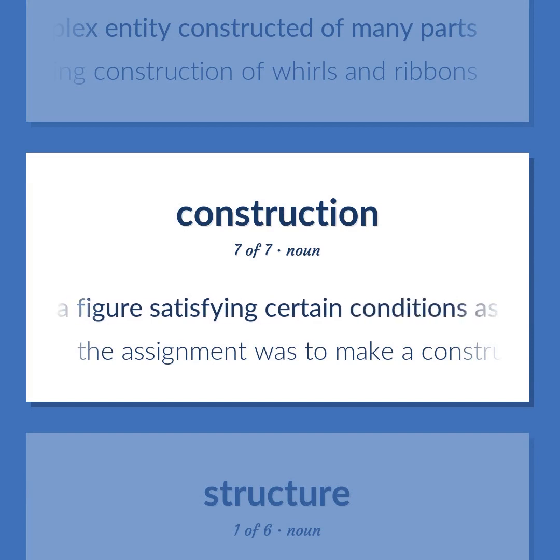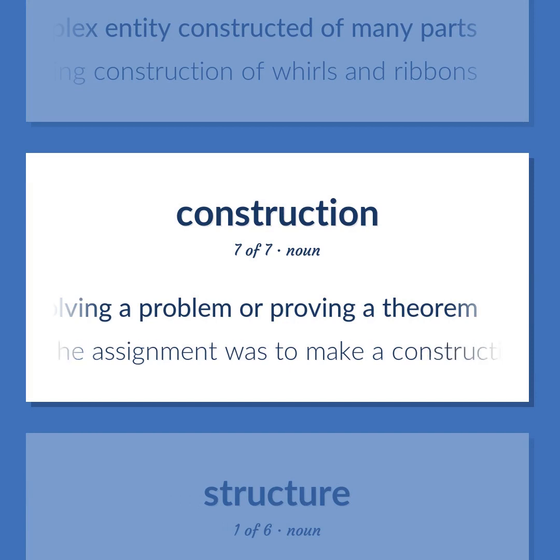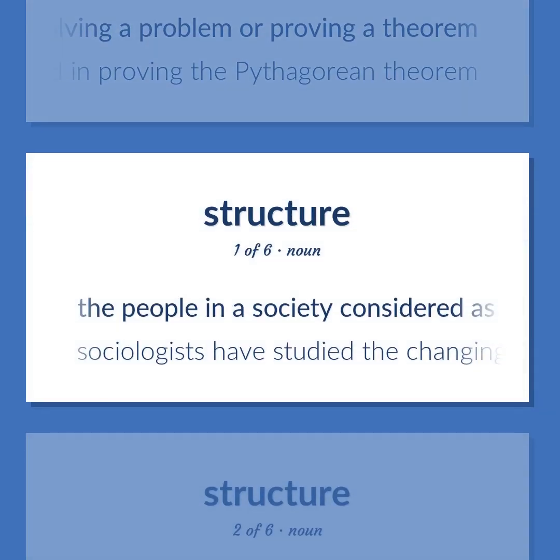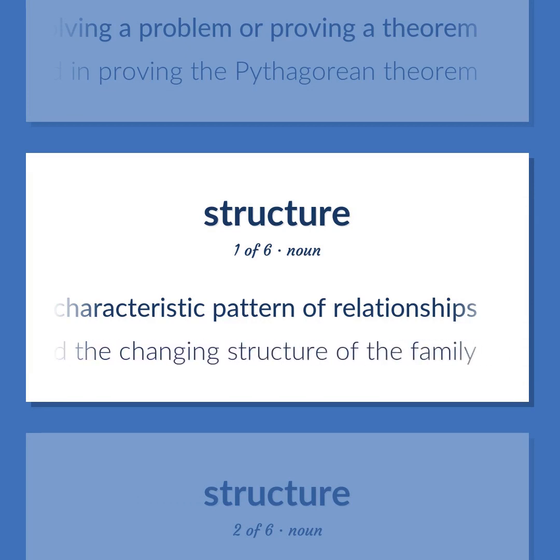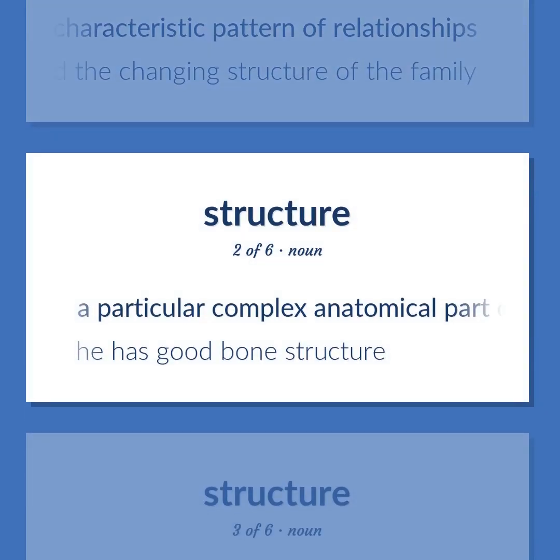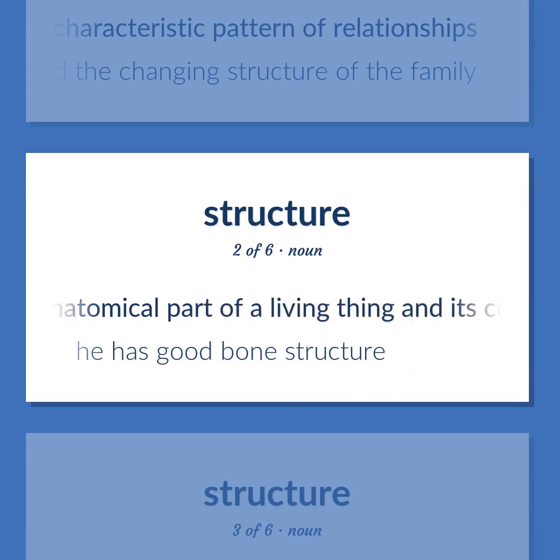Drawing a figure satisfying certain conditions as part of solving a problem or proving a theorem. The assignment was to make a construction that could be used in proving the Pythagorean theorem. The people in a society considered as a system organized by a characteristic pattern of relationships. Sociologists have studied the changing structure of the family. A particular complex anatomical part of a living thing and its construction and arrangement. He has good bone structure.